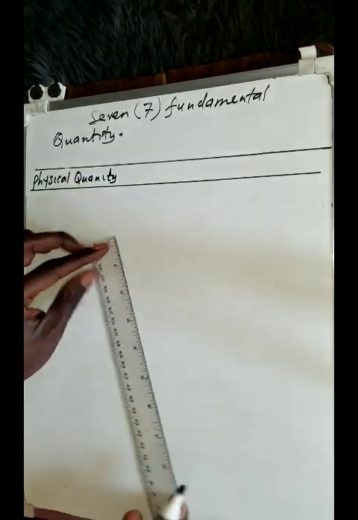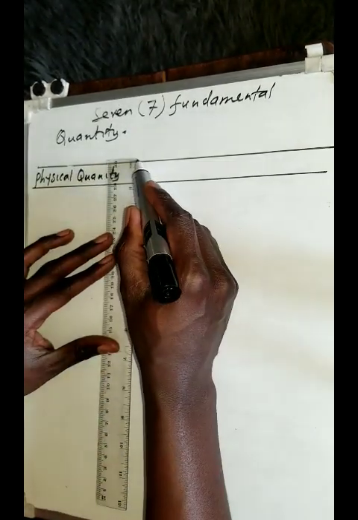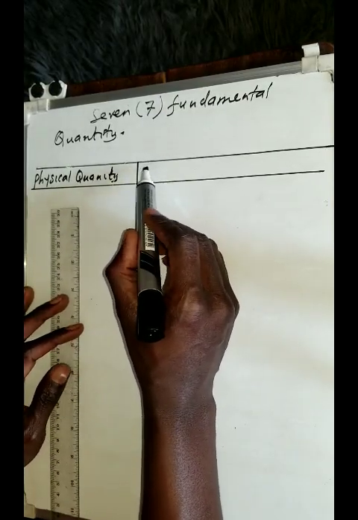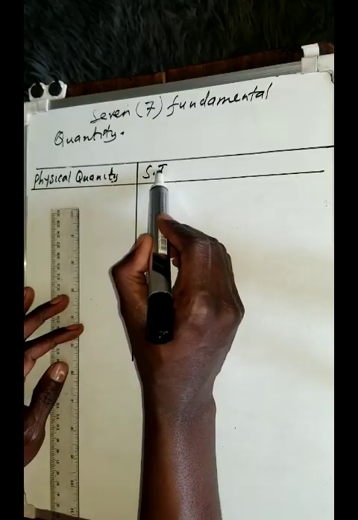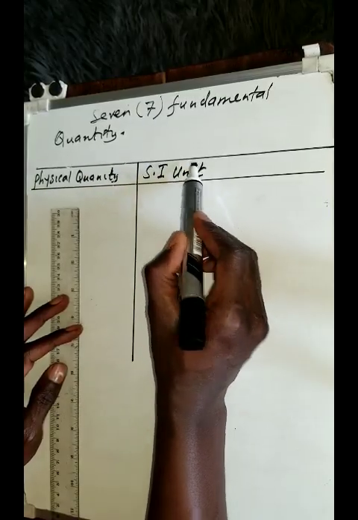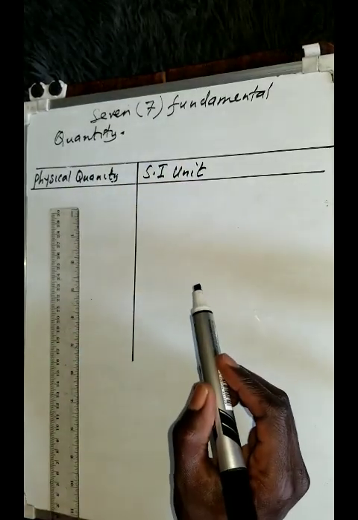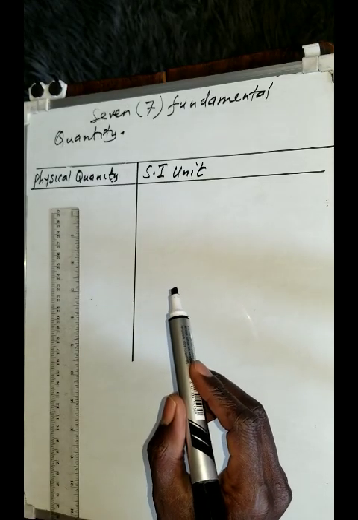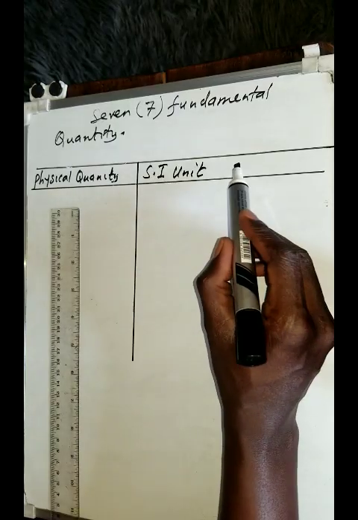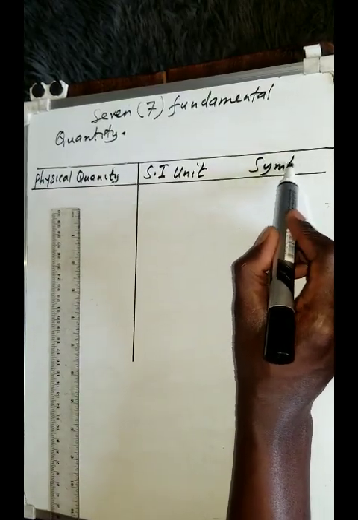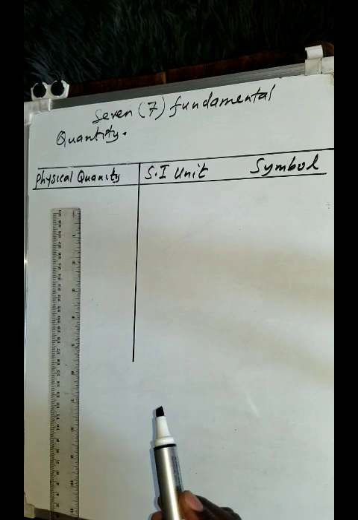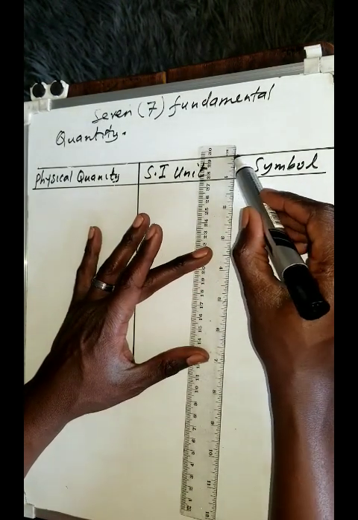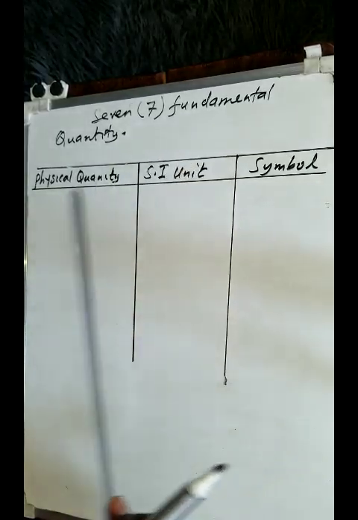Then we are also going to look at the SI unit, which stands for international system of units. Then in the far end we can look at the symbol that is used for that particular SI unit.